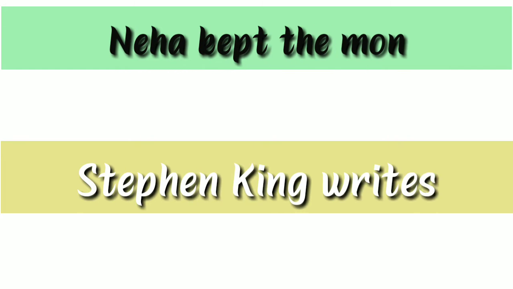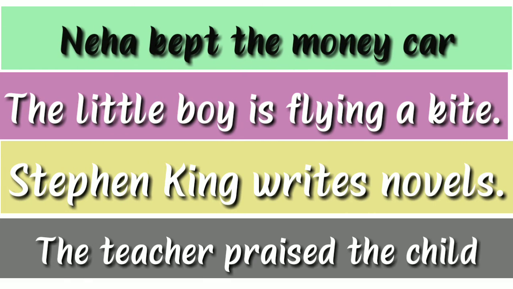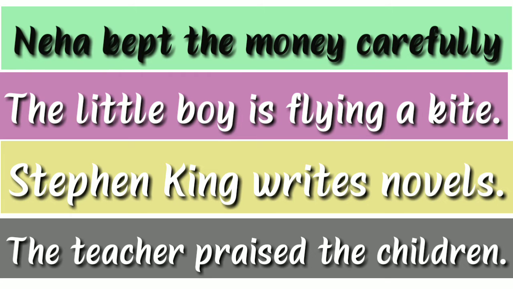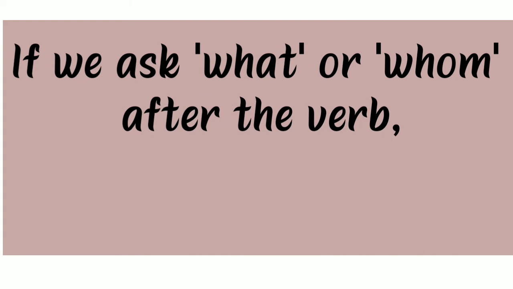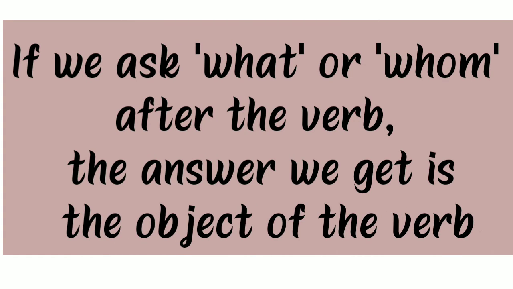Let us see the object of a verb. Here are some sentences. Neha kept the money carefully. The little boy is flying a kite. Stephen King writes novels. The teacher praised the children. In all these sentences, when we put what after the verb, we get the answer. So, if we ask what or whom after the verb, the answer we get is the object of the verb.